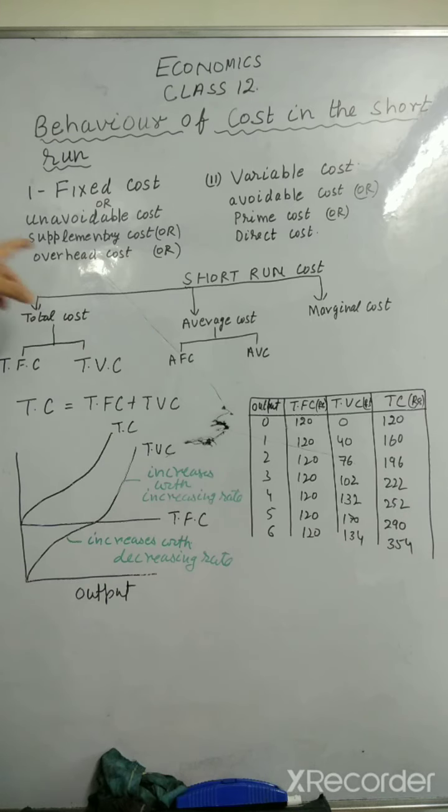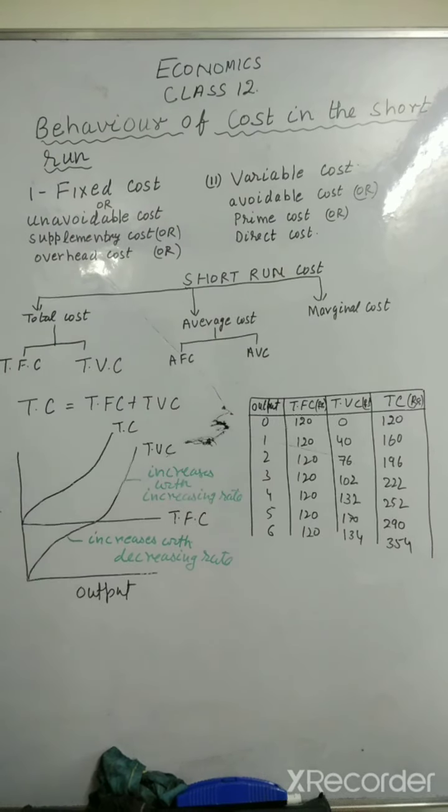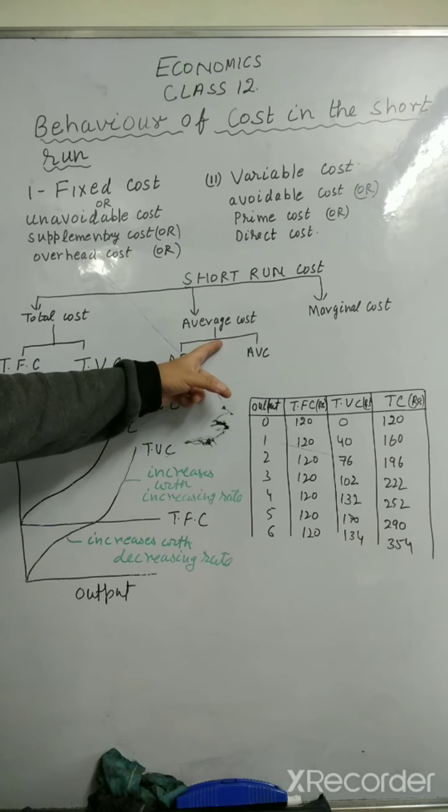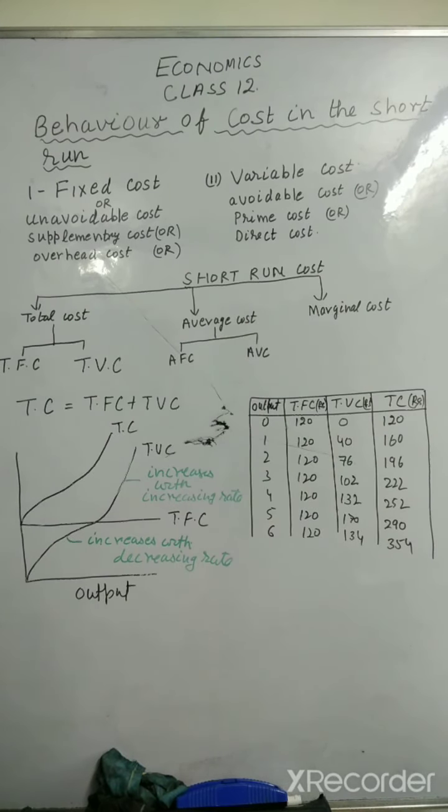Cost incurred on fixed factors is called fixed cost, and cost incurred on variable factors is called variable cost. Now in a short run we'll study different types of cost, like the total cost, the average cost and the marginal cost. In this video lesson I'll only take the total cost.